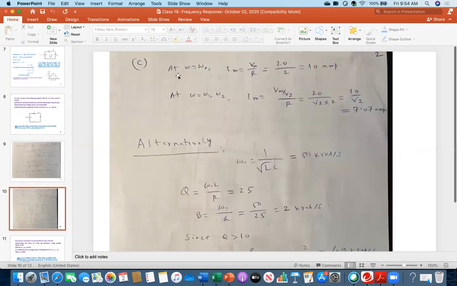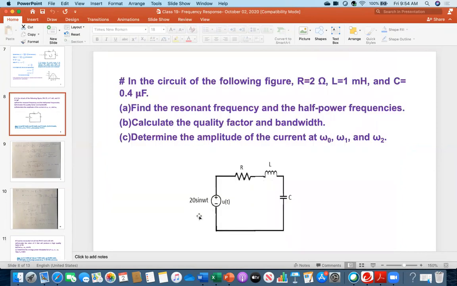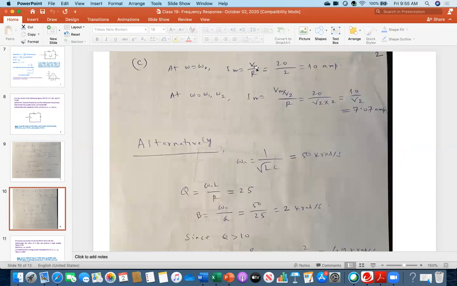So everybody see, I have written at omega equal to omega naught, Im is Vm over R. So what was my Vm? My Vm was 20. Everybody see, this was the voltage, 20 sine of omega t. This is the peak of the voltage, 20. So that I am using, Vm over R.